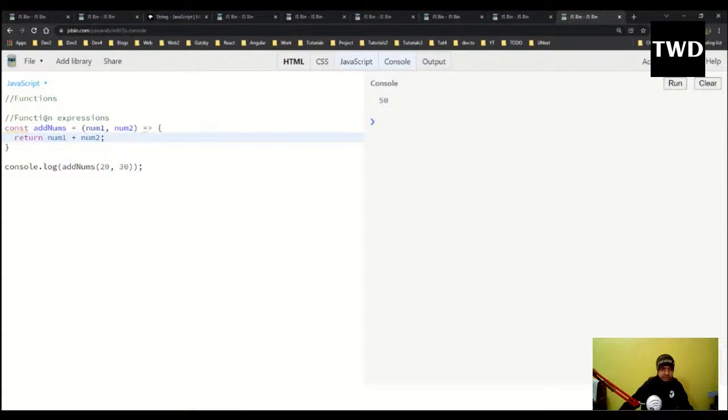This is not a function expression, this is known as an arrow function. These are known as arrow functions, and it will also give the same thing.